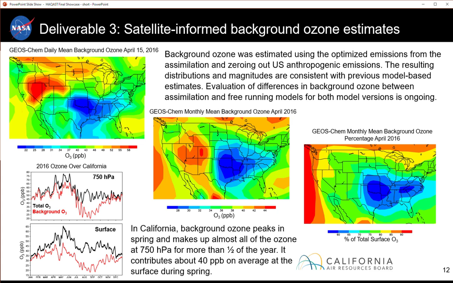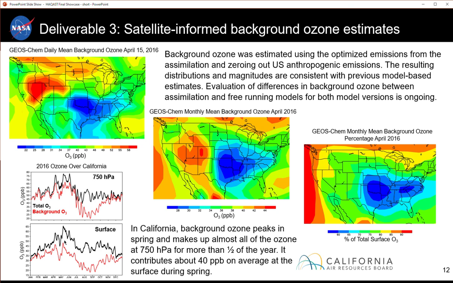Our third deliverable was satellite-informed background ozone estimates, which we are providing to EPA, the California Air Resources Board, and other stakeholders. To estimate background ozone, we used the optimized emissions from the assimilation and zeroed out U.S. anthropogenic emissions. This plot shows the daily average background ozone for April 15, 2016. This is the monthly mean background for April, and this is the percentage that background ozone contributes to the total ozone at the surface for April.